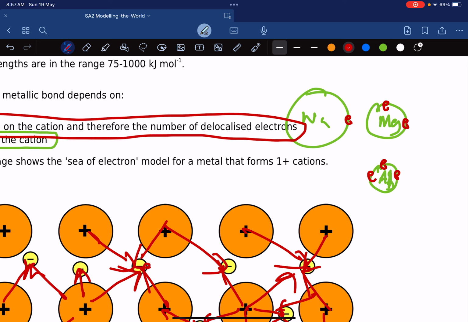Simple as that. The smaller you are, the better. Whether you're an ionic compound or a metallic compound, the smaller you are, the better. For a metallic compound, the more valence electrons you have, the better. For ionic compounds, the higher the charge you have, the better.